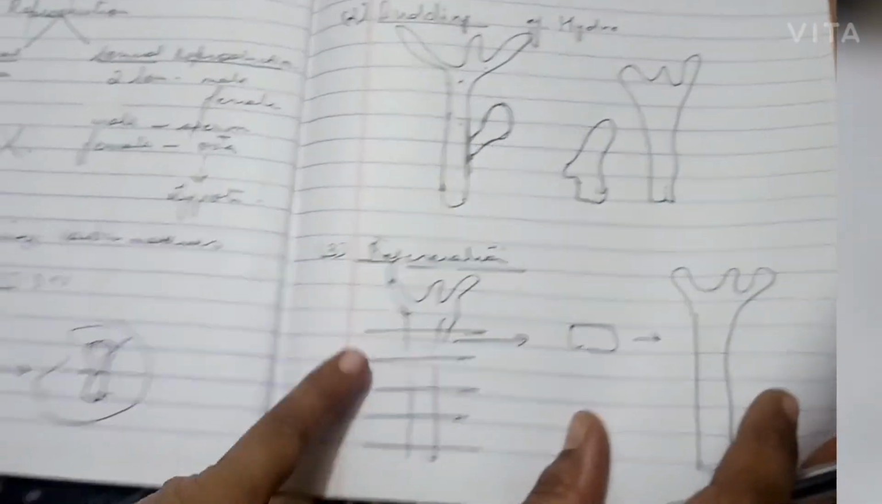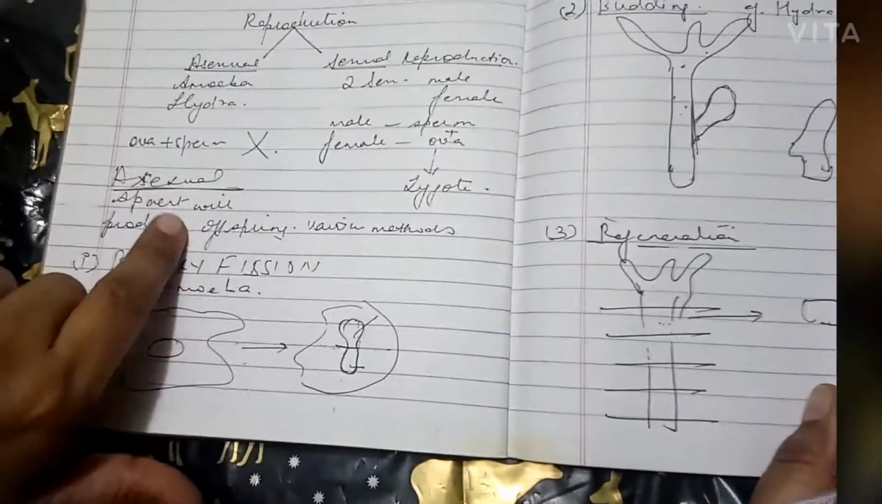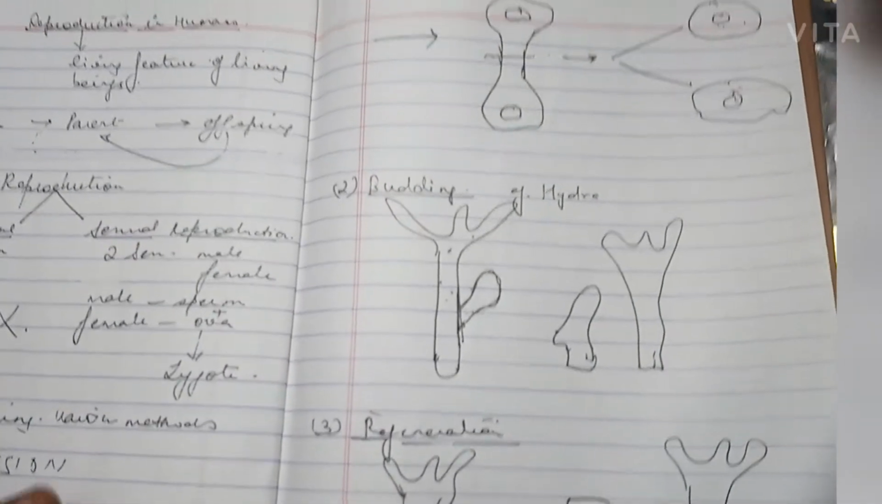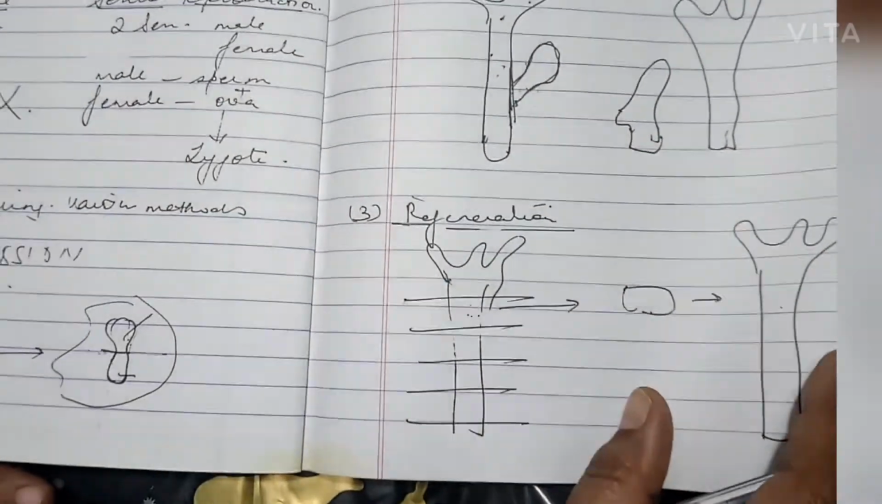This is regeneration, and this is all about asexual reproduction. Next time we will deal with sexual reproduction that occurs in human beings.